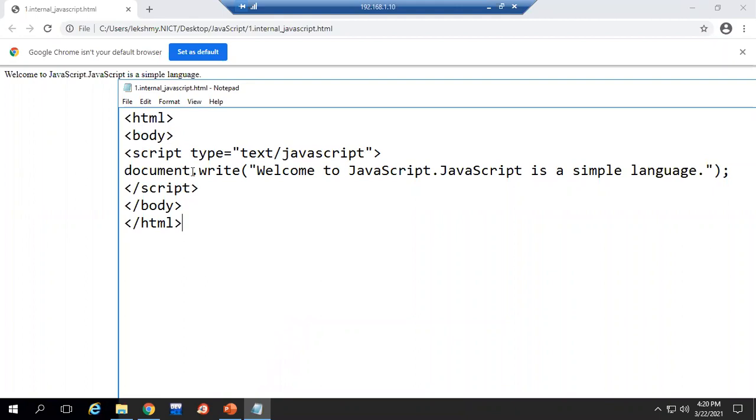Document.write is a built-in function. Using that one, we can display the text messages you want. Not even text messages, whatever value, any data, username, first name, last name, all that information, if you want, you can display here using this document.write. Is this clear? Any doubt in internal JavaScript?